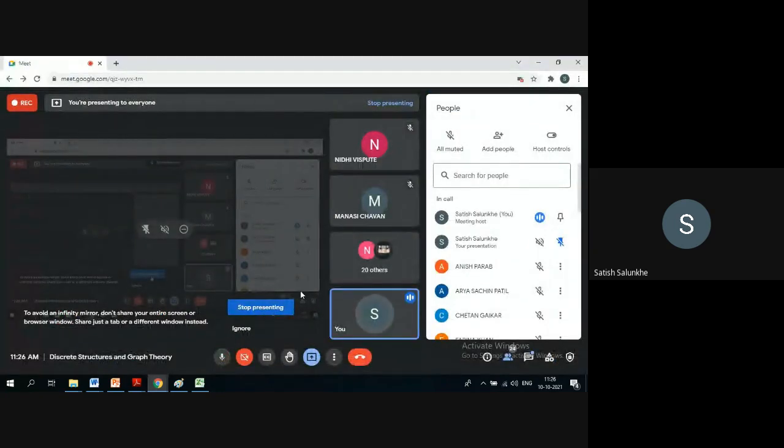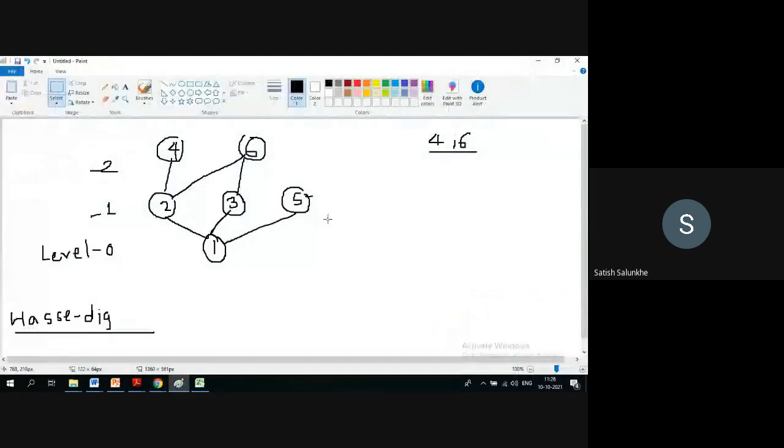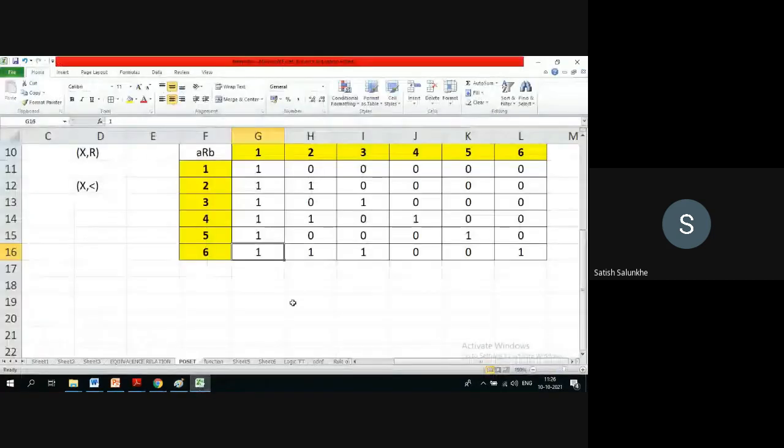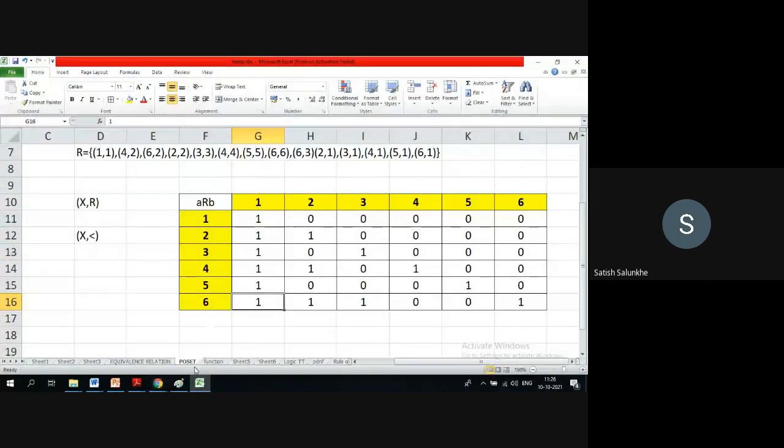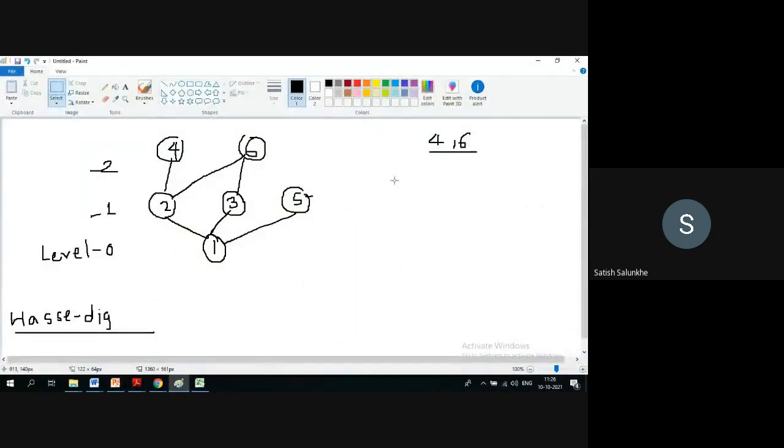So let us resume. What we are discussing at present is the Hasse diagram. Let me recap again how we constructed this Hasse diagram. Basically, your Hasse diagram is having elements (A, B) belongs to R.